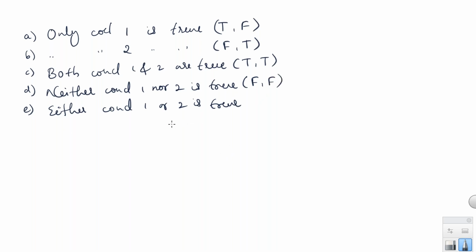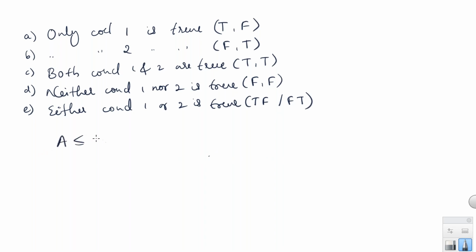E, option E, either 1 or 2. Either 1 or 2 means there are two possibilities. If 1 is true, the second one will become false, or if 1 is false, the second one will become true. Right? So this is the possibility, the either 1 or 2 case. We'll take an example for either 1 or 2.